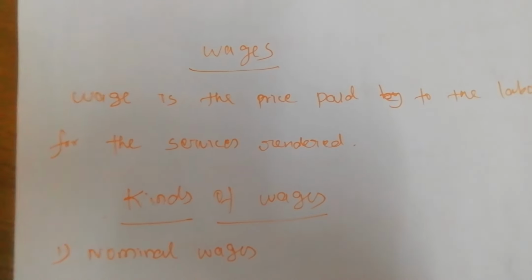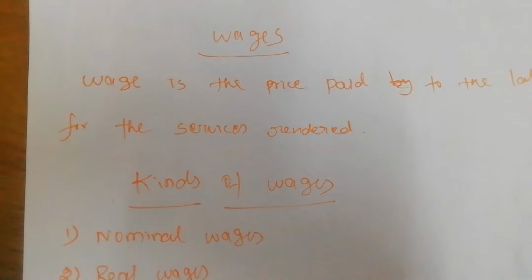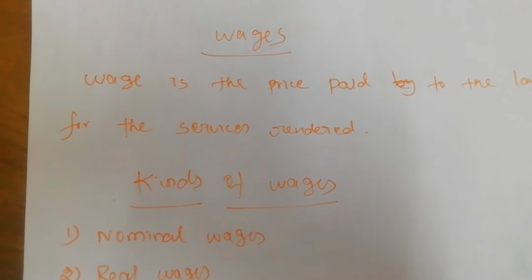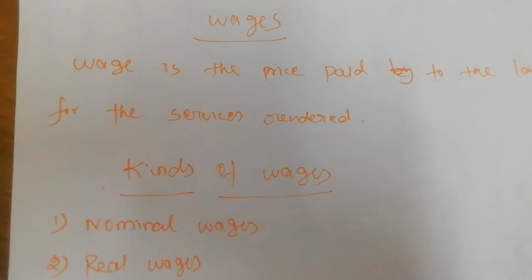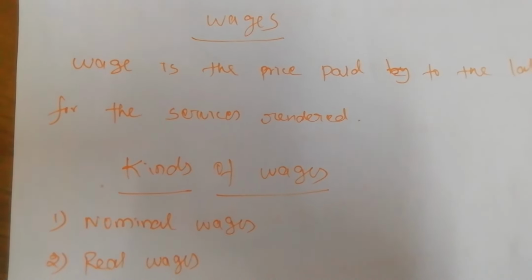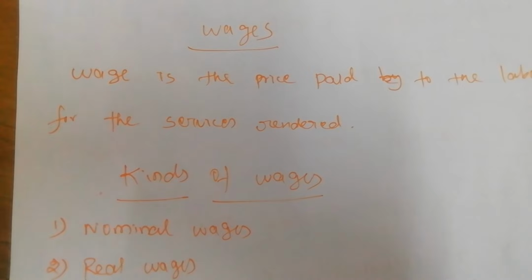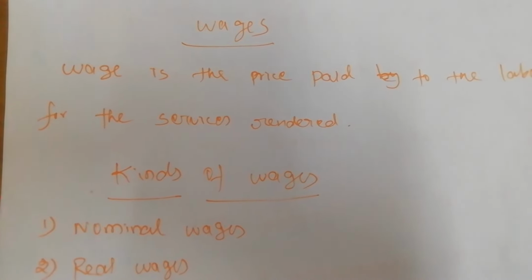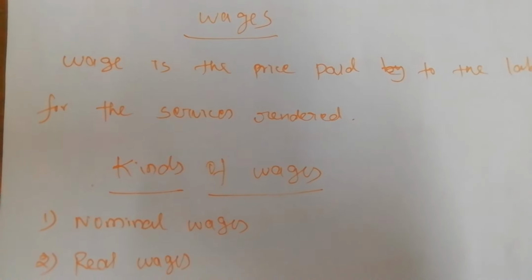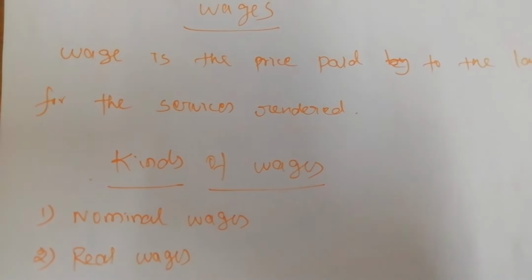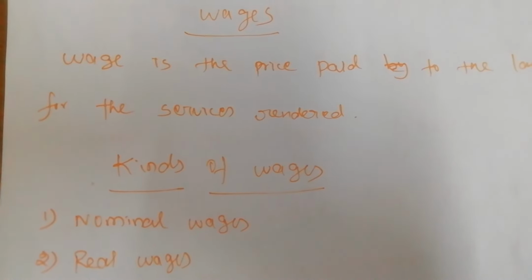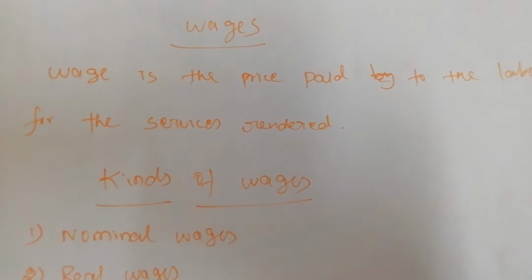Next, the wages. Who will get the wages? The labor. The labor only will get the wages for their work. The wages are a payment for the services of the laborer, whether the laborer is intellectual or physical. So wages may be paid daily, weekly, fortnightly, monthly or yearly, and partly at the end of the year in the form of bonus.